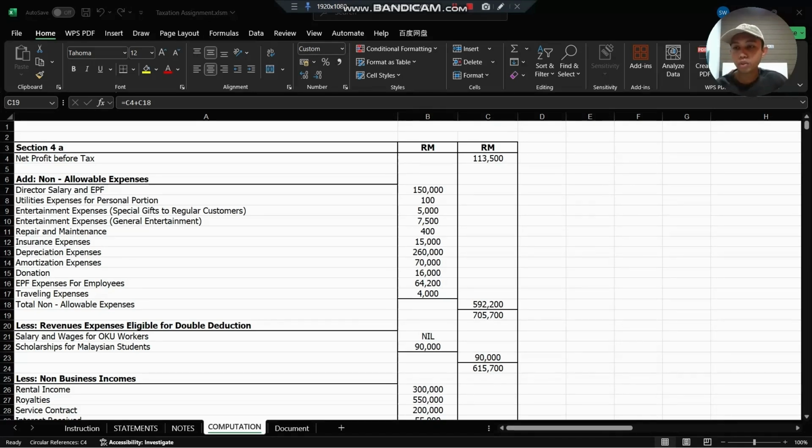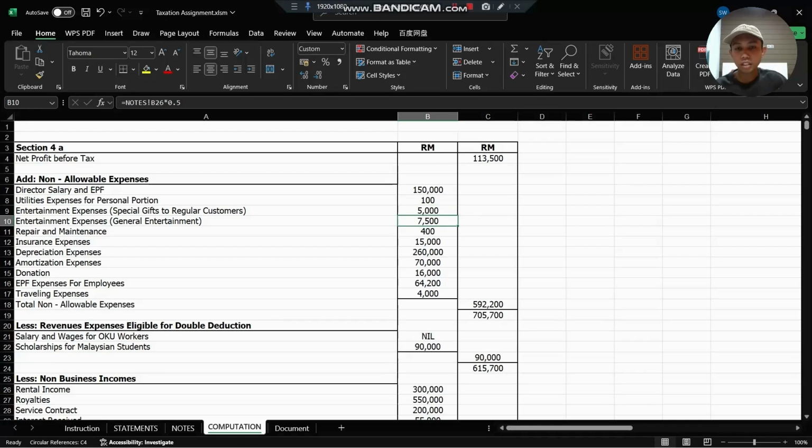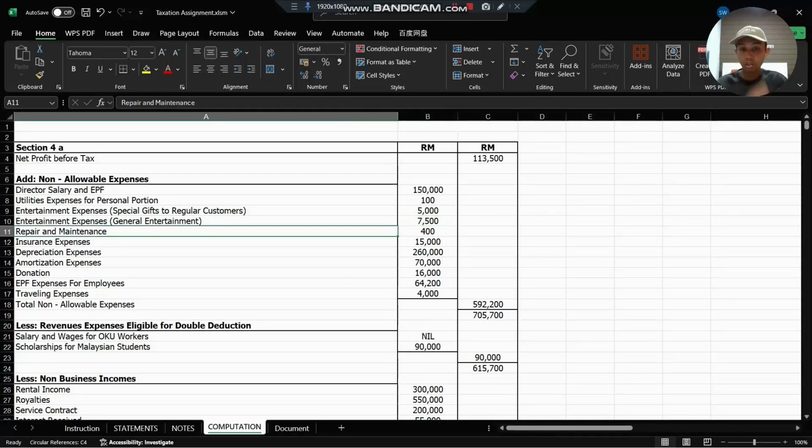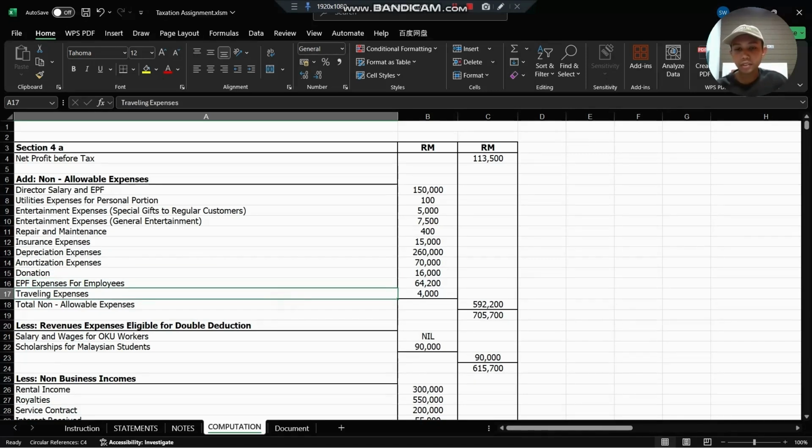And now I want to tell about tax computation. Alright, first one, we have to add non-allowable expenses. The salary, we put 115,000, and then utility expenses for personal portion, we only take 100. Next one, business term expenses 5,000, internal expenses 7,500, and then repair and maintenance only 400. Next, insurance expenses 15,000, depreciation expenses 216,000, amortization expenses 17,000, donation 16,000, EPF expenses for employees 64,200, travelling expenses 400.